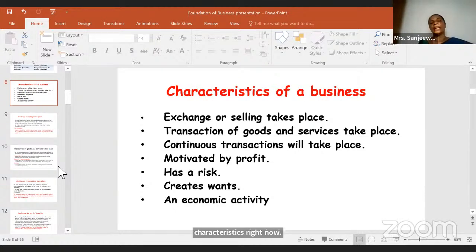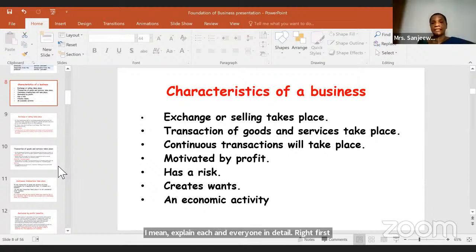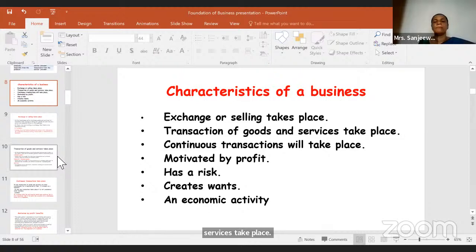Exchange or selling takes place. I will explain each and every one in detail, right? First, I will read these characteristics. Exchange or selling takes place. Transaction of goods and services take place. Continuous transactions will take place. Motivated by profit, has a risk, creates wants, and economic activity. So these are the characteristics of a business. All right, now we'll see the first one.